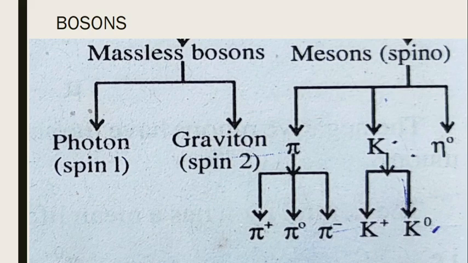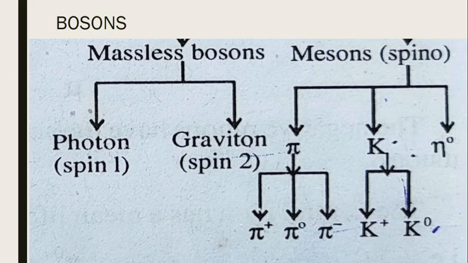Now the next classification is mesons. Bosons having mass are classified into mesons, and they all have spin value 0. These mesons consist of 3 categories: pions, kaons and eta mesons. Pions, represented by pi, consist of 3 members: pi plus, pi 0 and pi minus.